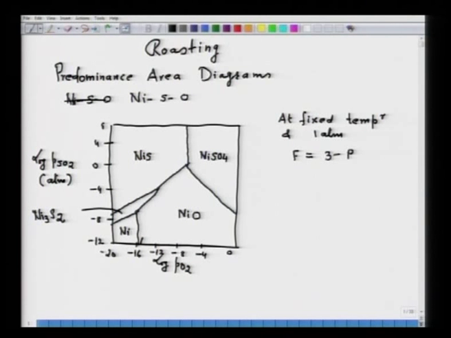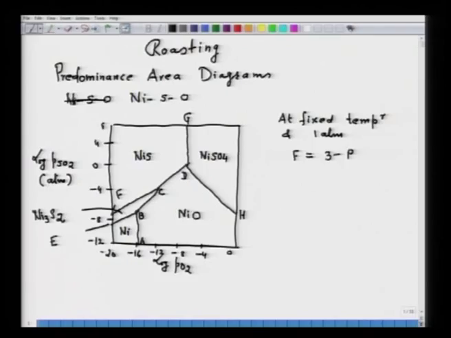Let me take this as A, this as B, this is C, this one is E, this one is F, D, G and H. The diagram contains the variation of PSO2 and PO2. The variations are shown in terms of lines, for example, DH, CD, BC, CF.